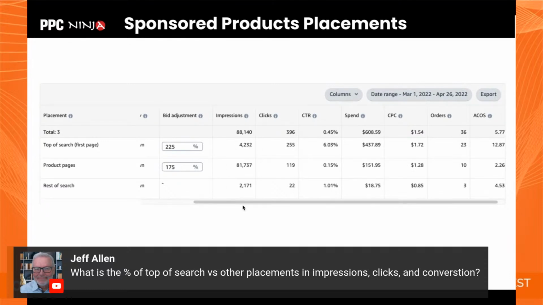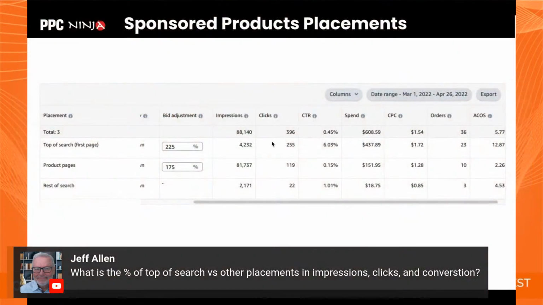So is this the same ratio for all campaigns? No, absolutely not. Every single campaign plays out in a different way. So you've got to have this mindset of data first. If the data is showing that in this case the product pages did great and had the best impressions, then this is the one you want to keep bumping up. You don't want to keep bumping up if, let's say, the ACoS starts to deteriorate. You don't want to keep bumping up even if your top of search is giving you orders, because you're eating into your profitability. So the mindset shift that I'm encouraging everyone to have here is to look at each campaign one at a time.